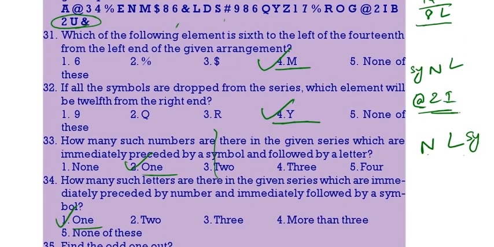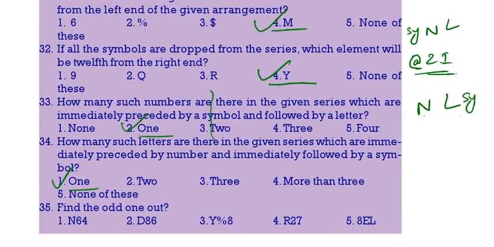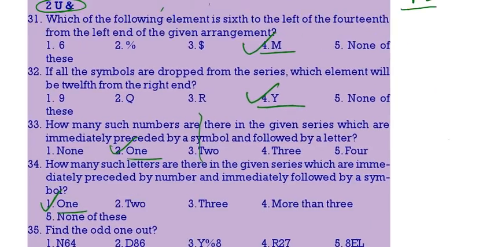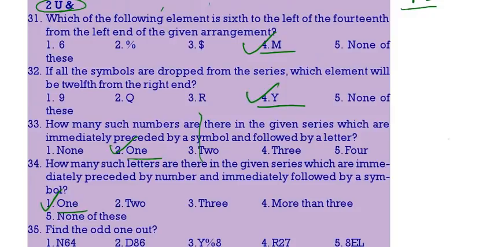Then see the last one. Find out the odd one out. N64, D86, Y%8, R27, 8EL. See what is given, the question I am writing. So, we have to find the odd one out. First one is N64, D86, Y%8, then R27, 8EL. Out of this we have to find the odd one out.